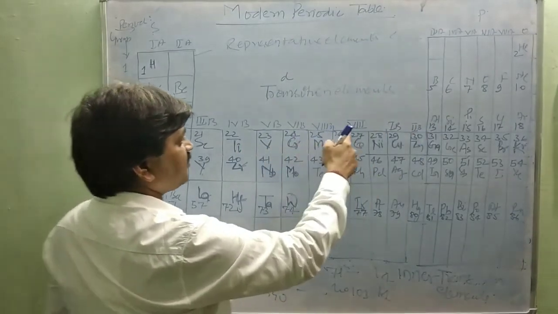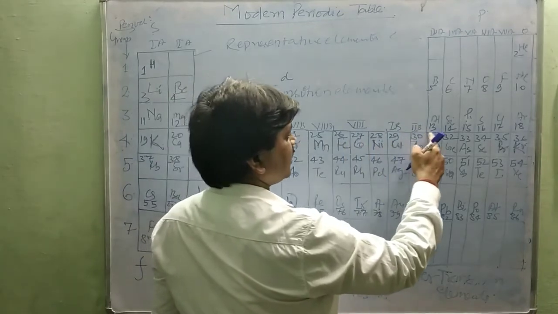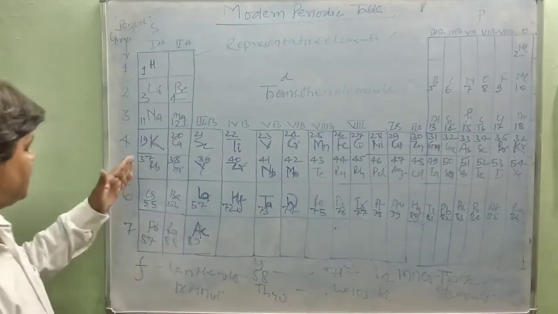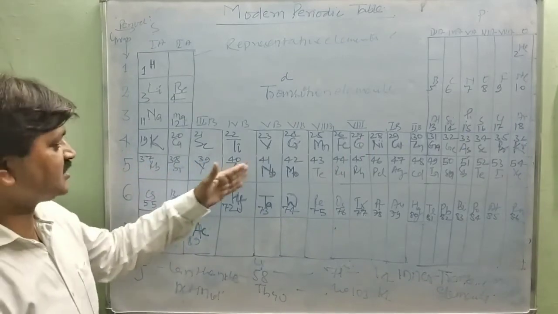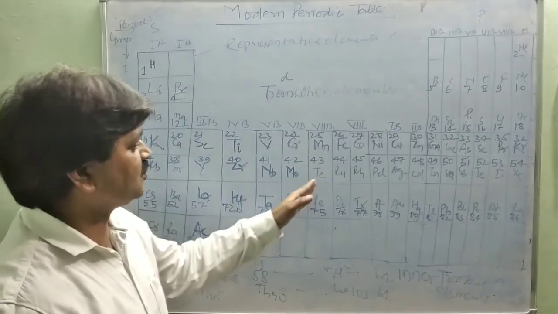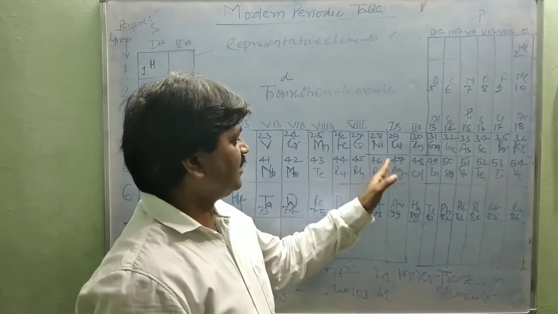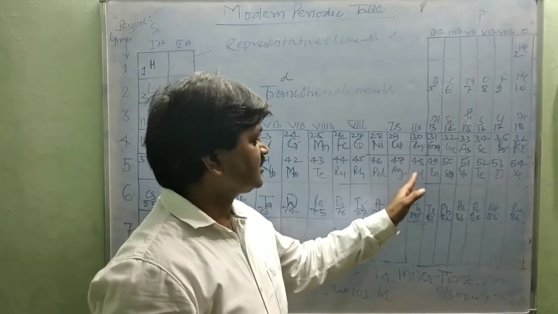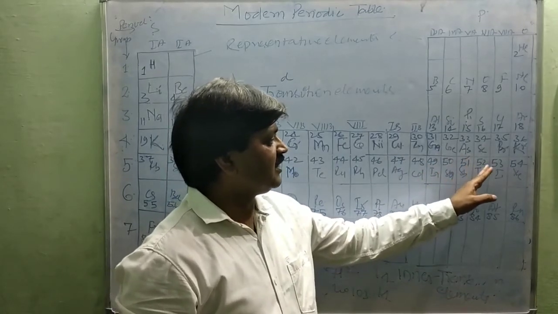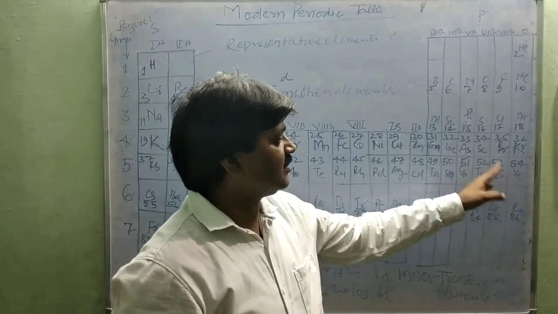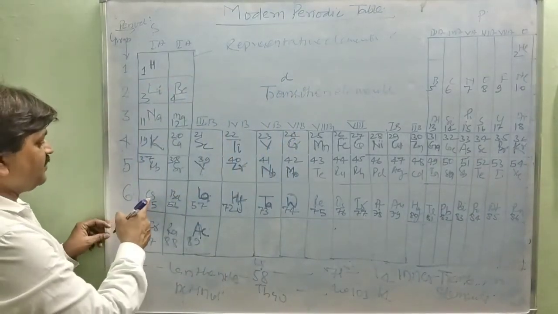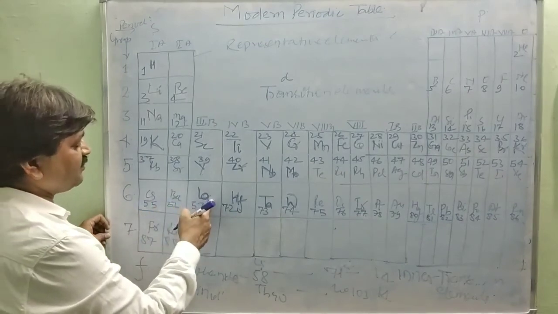That is 24, 25, 26, 27, 28, 29, 30, 31, 32, 33, 34, 35, 36, 37, 38, 39, 40, the same way. Now niobium 41, molybdenum 42, technetium 43, ruthenium 44, rhodium 45, palladium 46, silver 47, cadmium 48, indium 49, tin 50, antimony 51, tellurium 52, iodine 53, xenon 54, and cesium 55, barium 56, lanthanum 57.